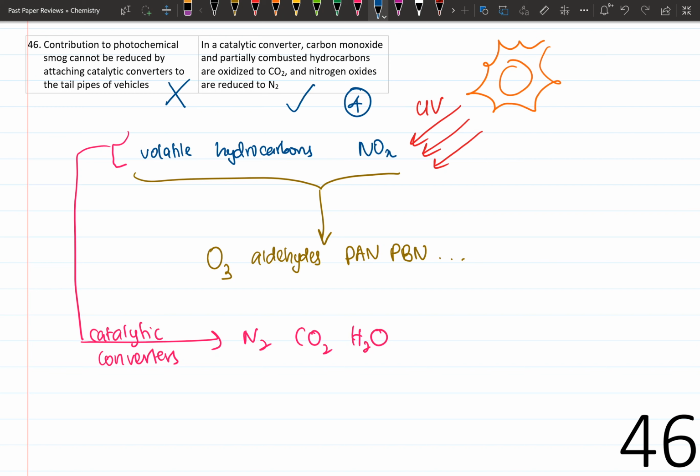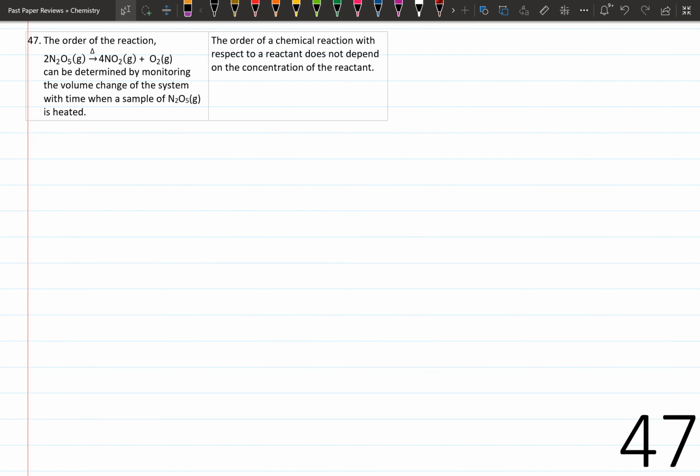If the first statement had said that catalytic converters can reduce contribution of photochemical smog by vehicles, then the answer would be 1, as the second statement would explain the first statement. Question number 47. The order of the reaction given here can be determined by monitoring the volume change of the system with time when a sample of N2O5 gas is heated. This statement is false as temperature is not constant.